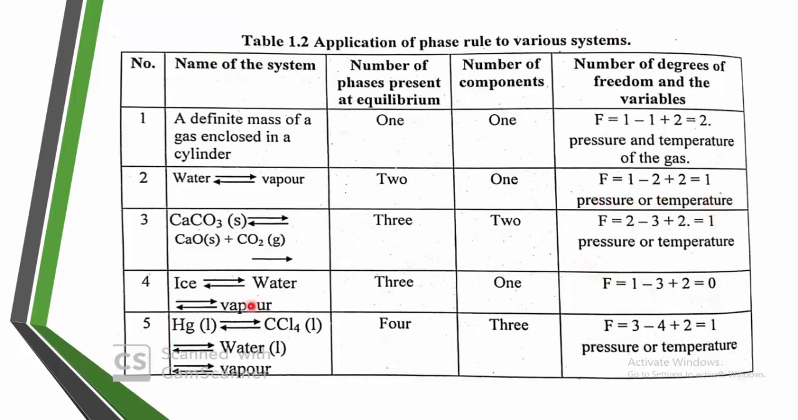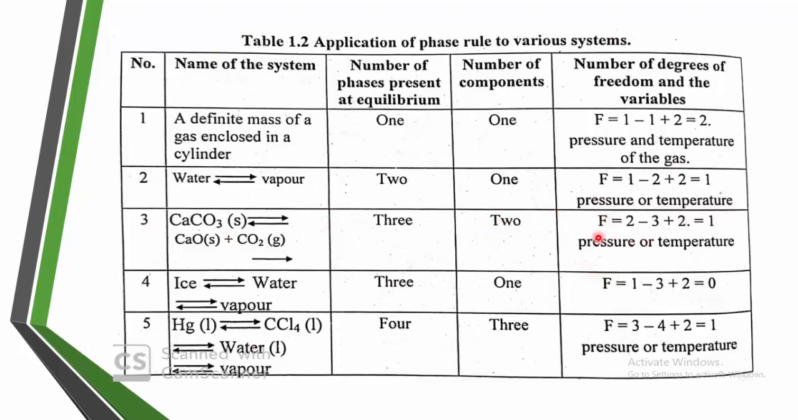Here we can see one more thing. Calcium carbonate in the solid phase is in equilibrium with calcium oxide plus carbon dioxide. Here we can see the number of phases: calcium carbonate is one solid phase, calcium oxide is one solid phase, carbon dioxide is one gaseous phase. Phases are 3, but components are only 2. We have only 2 components.